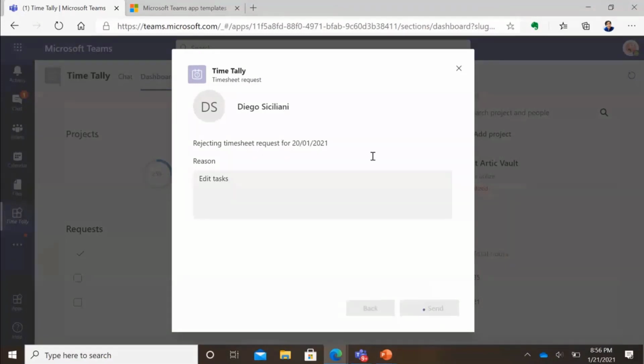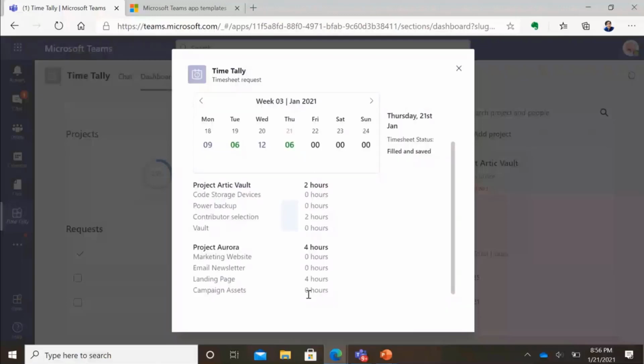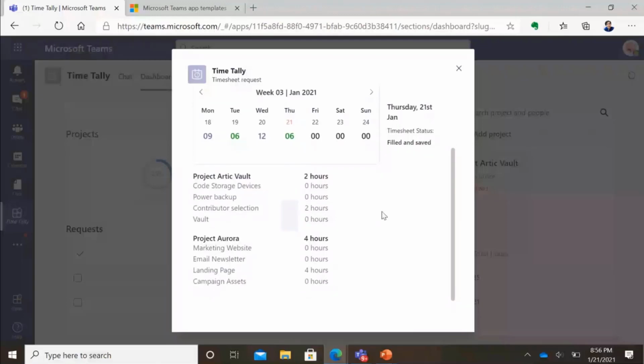So quickly, this is approved, and this is for 18th, right? I can also go into timesheets and see all of their projects and hours against each task, and the total status of what is happening. So they have saved this day, but they have not submitted. And since I have now routed it back, these days are showing as blue and not as green or red.